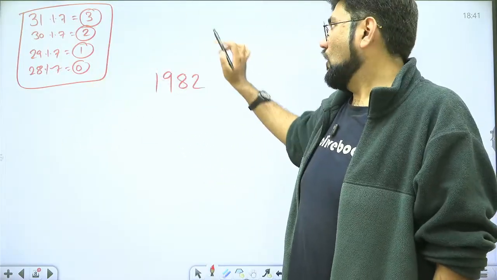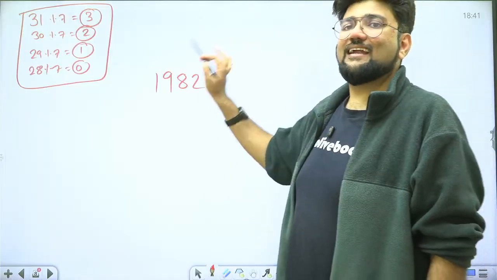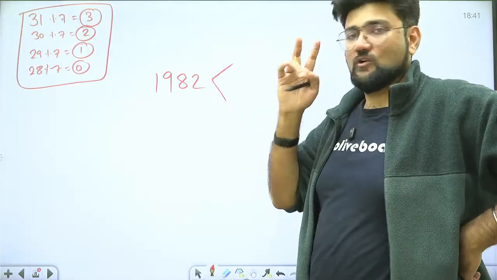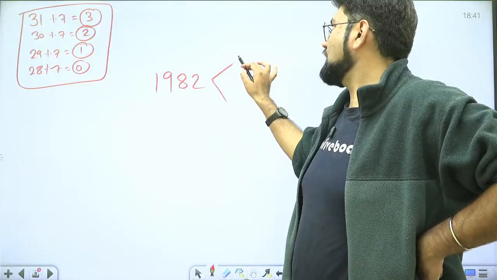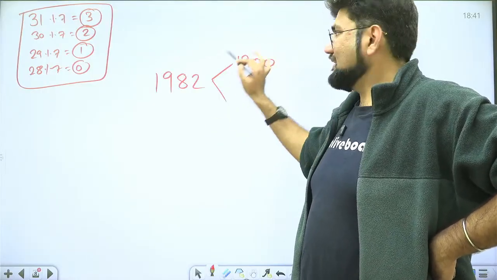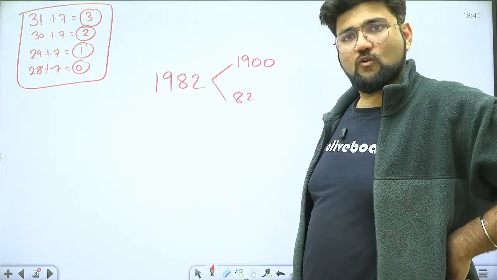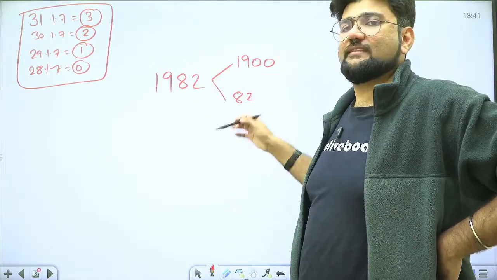Okay. Always divide this into 2 parts. 1982, always divide this into 2 parts. The first part is the century part, 1900. And the second part is the excess part, which is 82. Always separate the century part and separate the excess part.